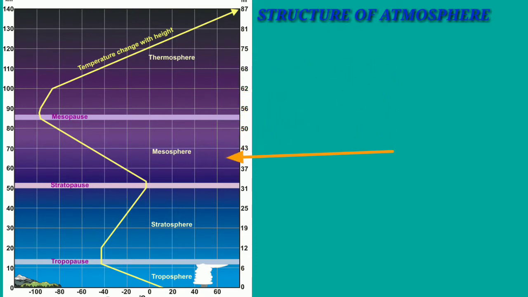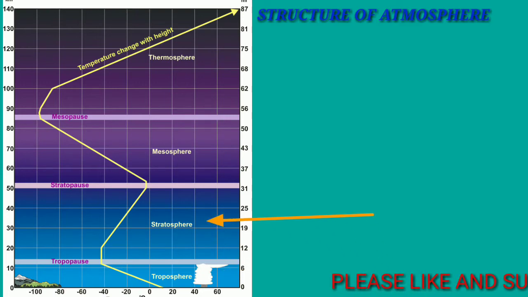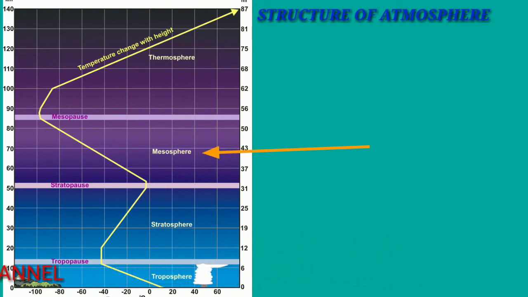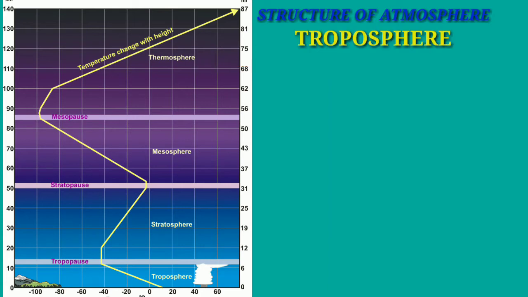There are 5 different layers basically from the bottom. The layer near the surface is troposphere, after that stratosphere, after that mesosphere, after that thermosphere, and last is the exosphere. The lowest layer of the atmosphere is troposphere.